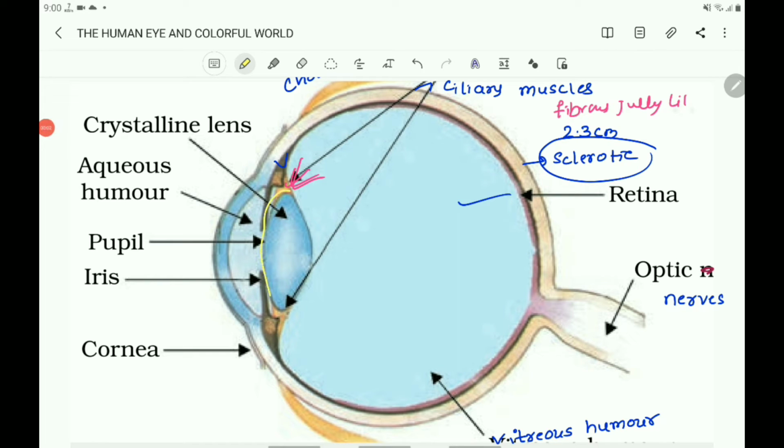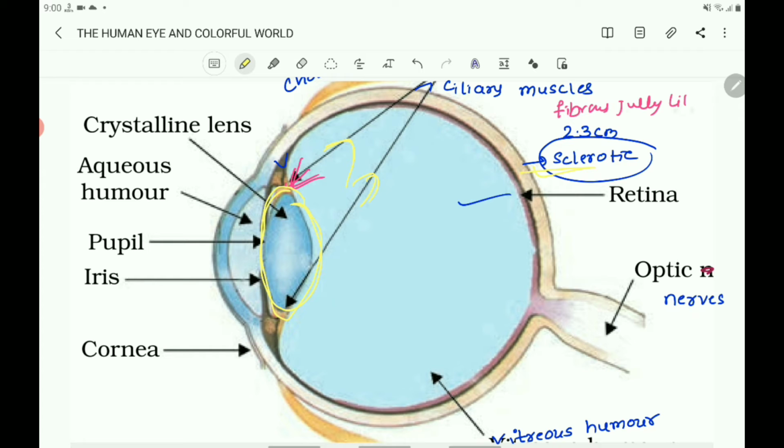So the lens is held in position by suspensory ligaments and connected to the sclerotic by the ciliary muscles. Ciliary muscles connect the lens to the eyeball.